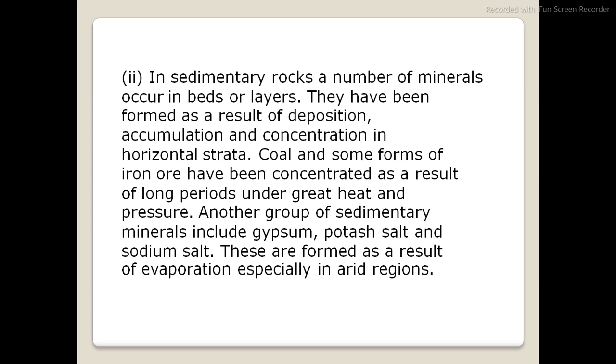In sedimentary rocks, a number of minerals occur in beds or layers. They have been formed as a result of accumulation and concentration in horizontal strata. Coal and some forms of iron ore have been concentrated as a result of a long period under great heat and pressure. Another group of sedimentary minerals includes gypsum, potash salt, and sodium salt. These are formed as a result of evaporation, especially in arid regions.